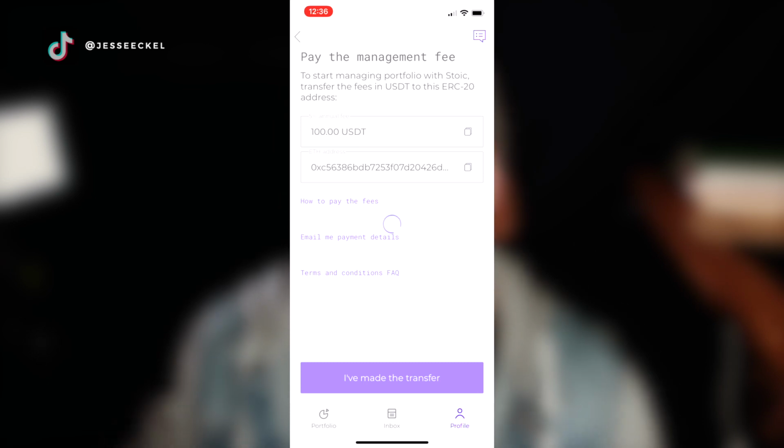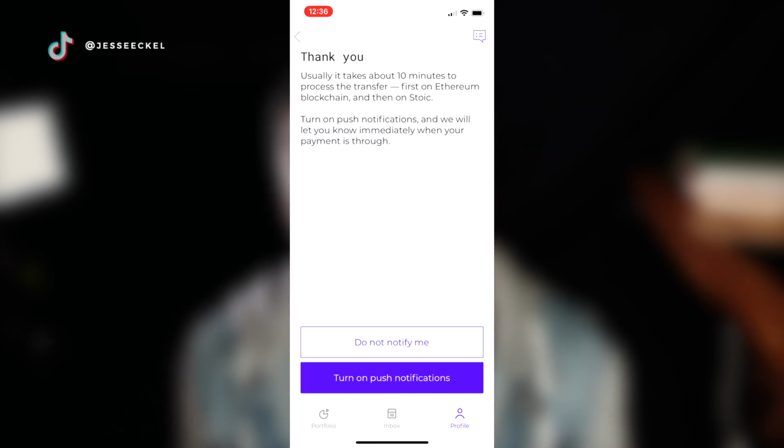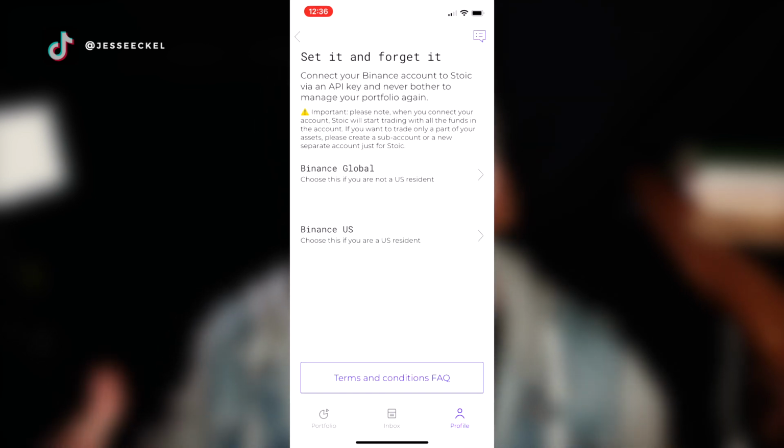It's at this time you're also gonna wanna deposit your funds into your account. So if, like me, you're looking to get $5,000 managed, then you're gonna deposit your $5,000 into your account. Don't go over that or else it's gonna raise the management fee that it's asking from you. In the app, once you click that you have paid the management fee, it's gonna allow you to get set up with the API.